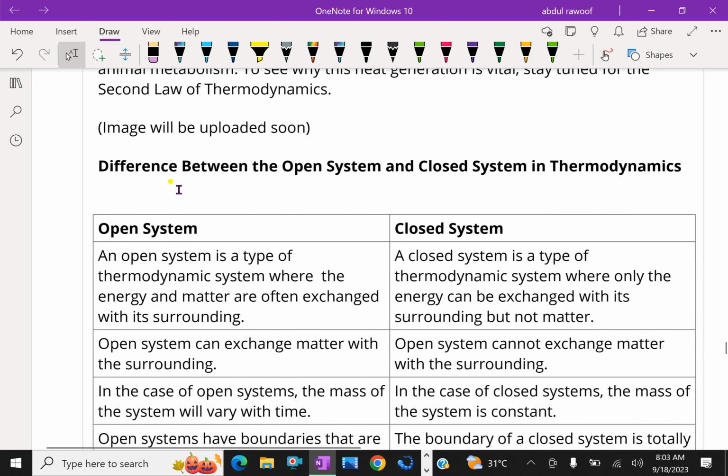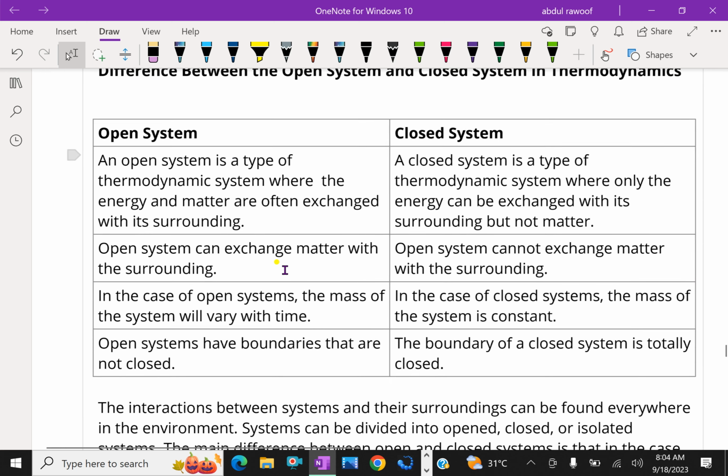Now we can explain the difference between open system and closed system in thermodynamics. An open system is a type of thermodynamic system where energy and matter can be exchanged with its surroundings. A closed system is a type of thermodynamic system where only energy can be exchanged with its surroundings, but not matter.